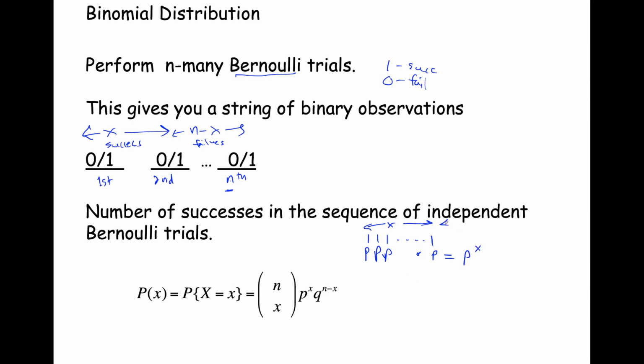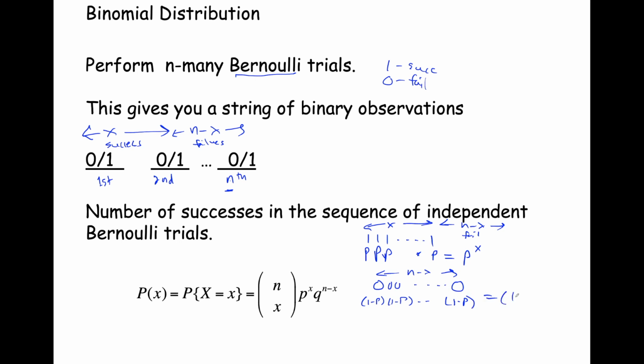Lastly, for your n minus x failures, the probability of a failure, failure, failure, n minus x many times, is 1 minus p times 1 minus p times 1 minus p, multiplied by itself n minus x many times.